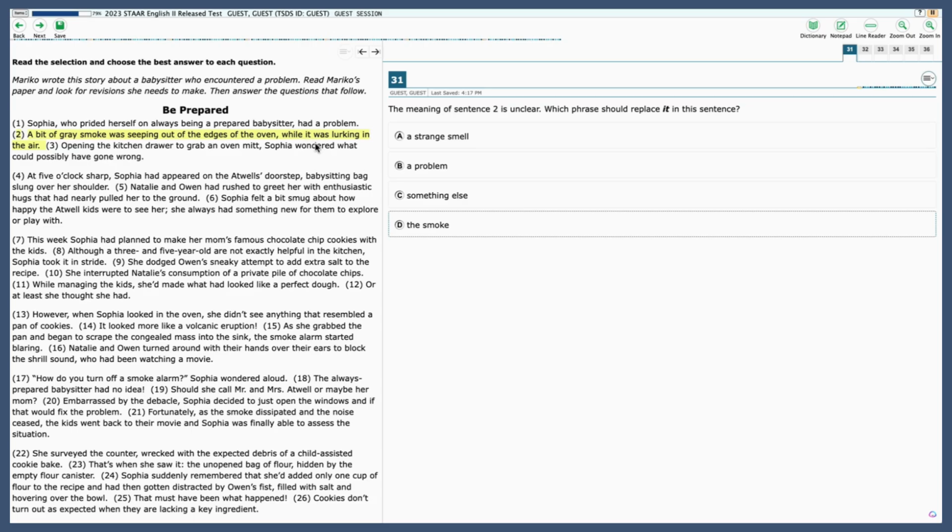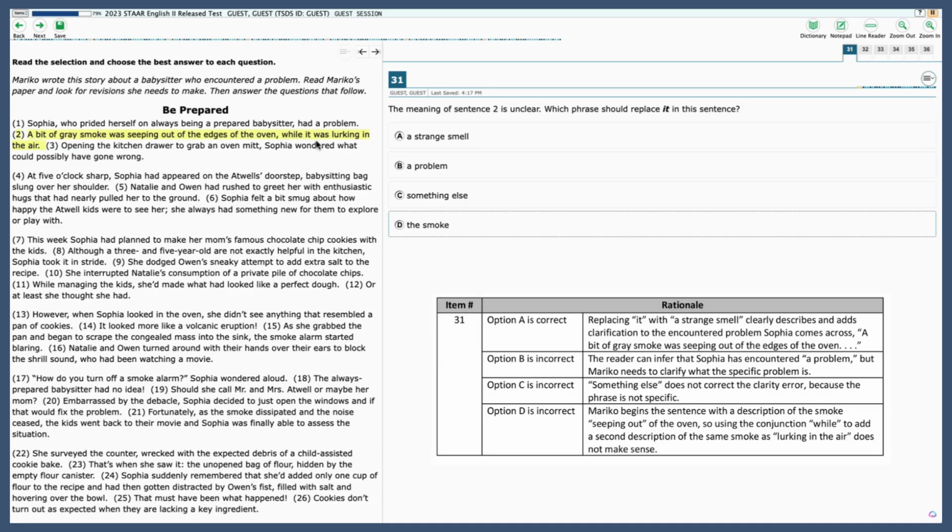A, a strange smell. So, while a strange smell was lurking in the air. It, with a strange smell, clearly describes and adds clarification to the problem Sophia has come across. So that makes a lot of sense. So let's select that one.